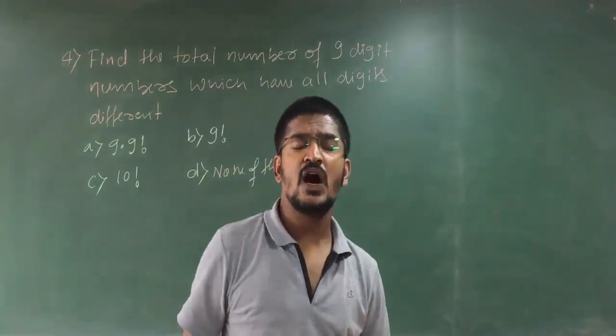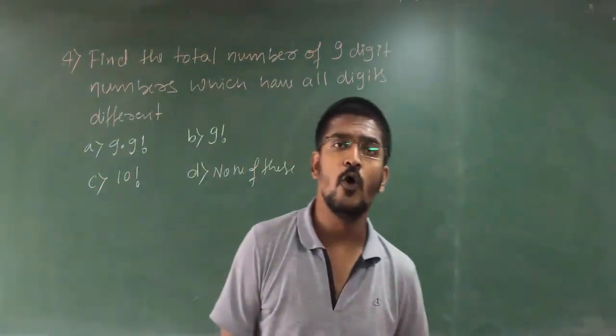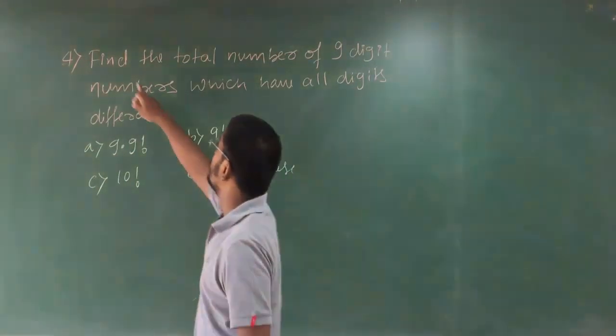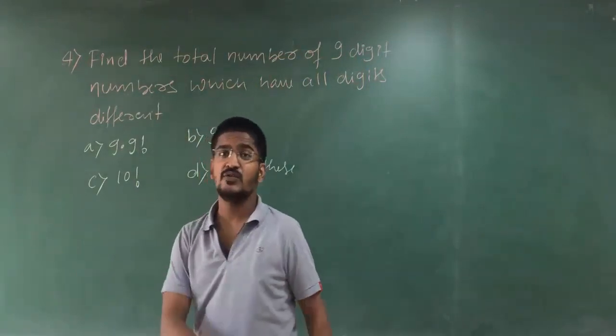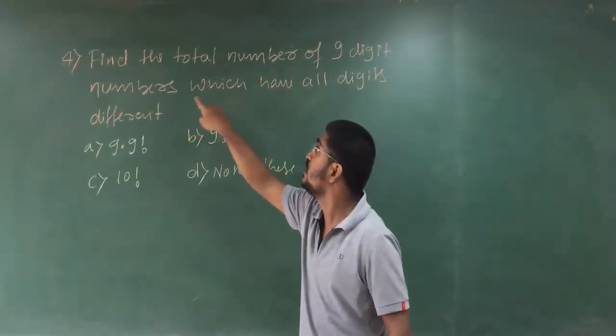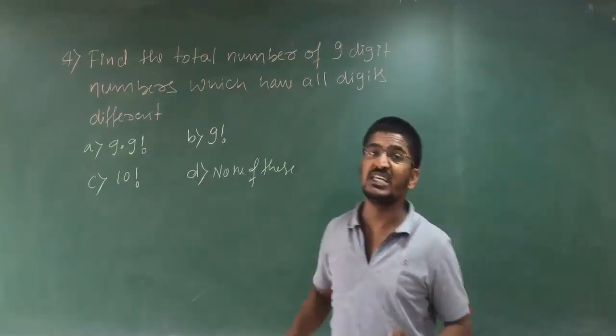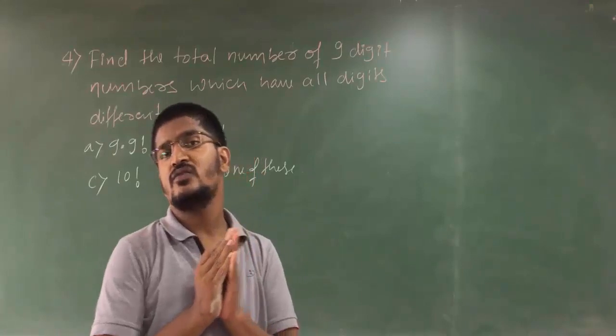Okay students, now let us go for our problem number 4. That is, find the total number of 9-digit numbers which have all digits different. Okay, I think you got what I am saying.